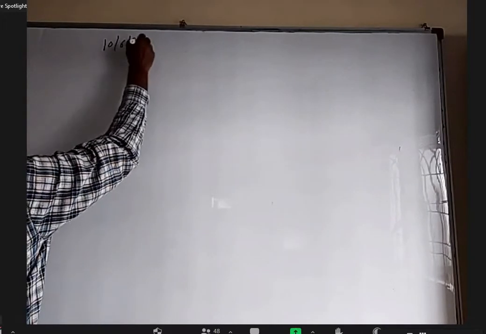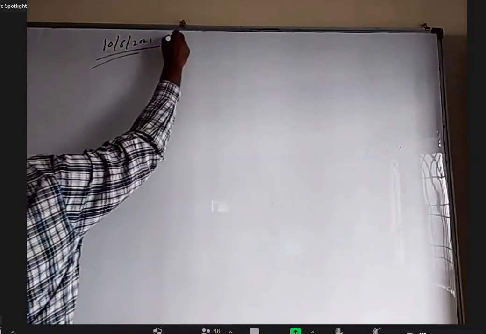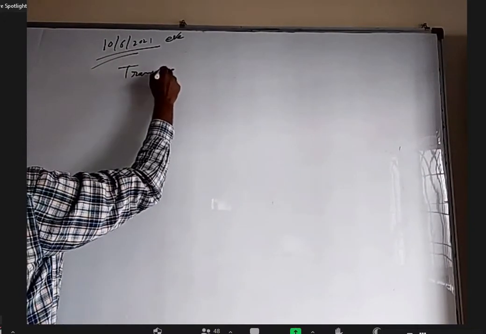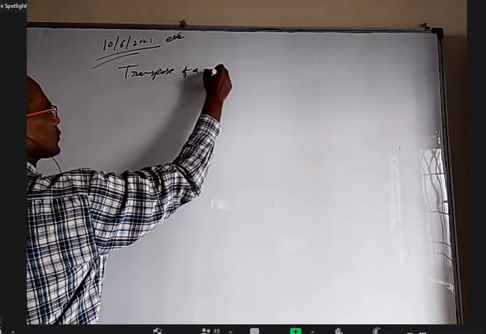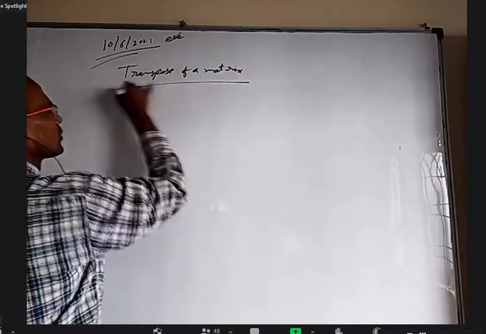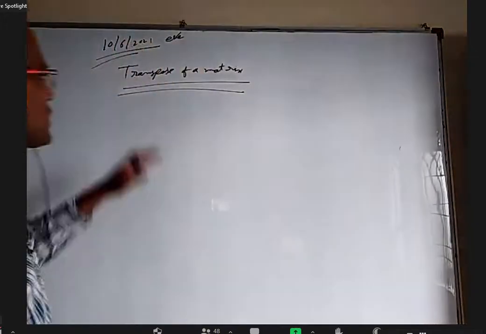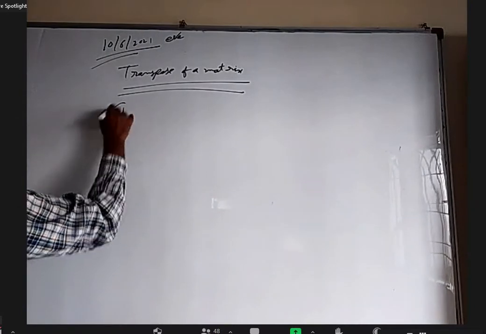Okay. But today is the date 10, right? So 10/6/2021. If you want, you can write evening also, no problem. Transpose of a matrix. Okay, I'm not giving all the details of that. Some I already explained orally, some I showed you in the material. Just some important points, okay?